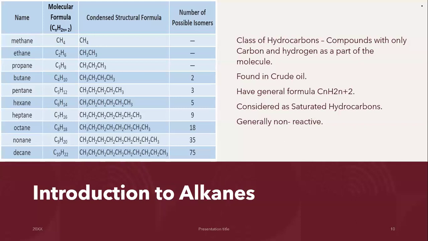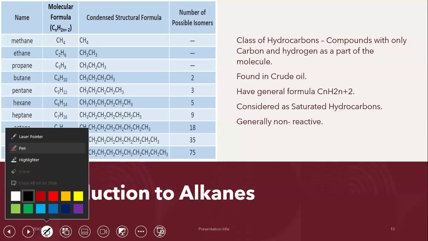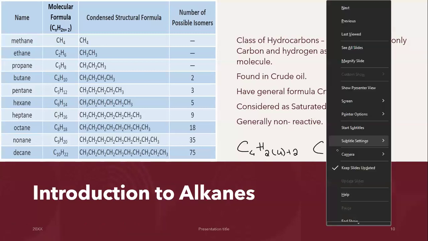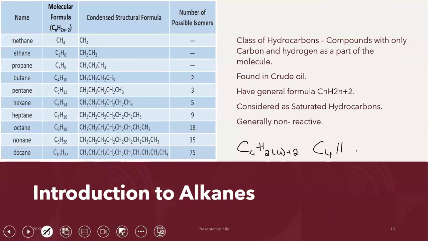The general formula for our alkanes is CnH2n+2, where the n stands for the number of carbon atoms. So, for example, if I have 4 carbon atoms, my n stands for 4. I will take 2 multiplied by 4 plus 2, which gives us the formula C4H10, right?